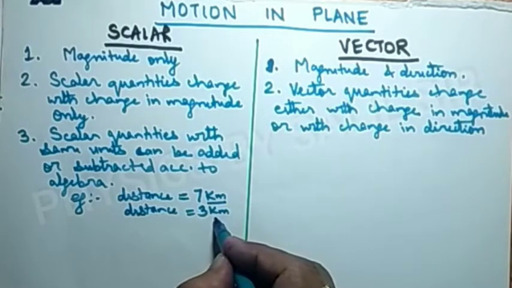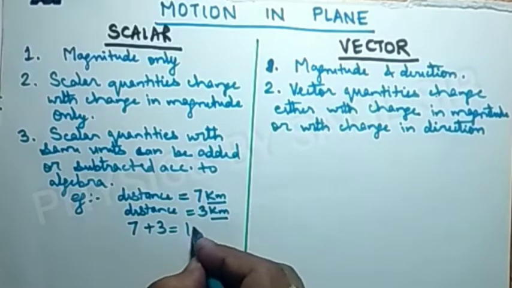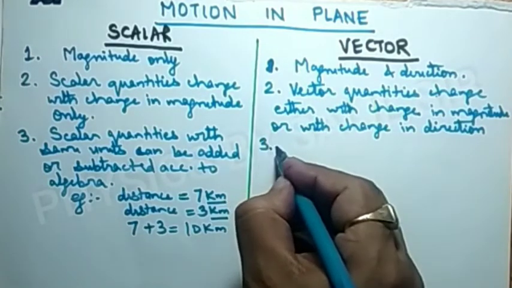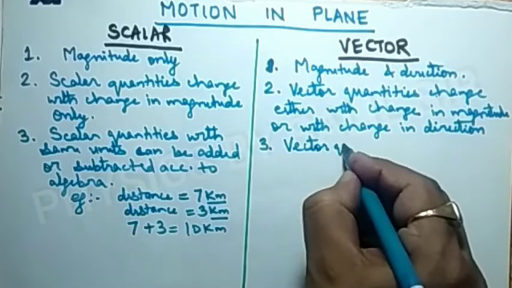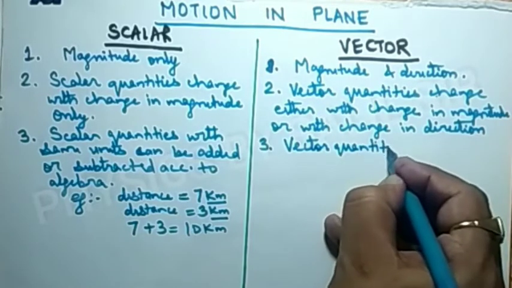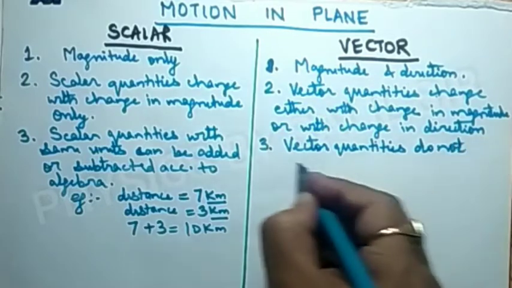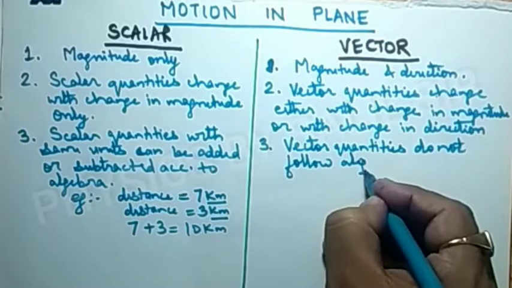This is kilometer and this is also kilometer, so we can add 7 plus 3 is equal to 10 km. But vector quantities do not follow algebra.